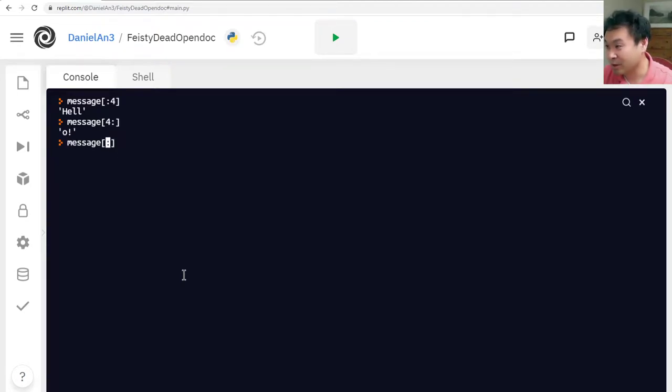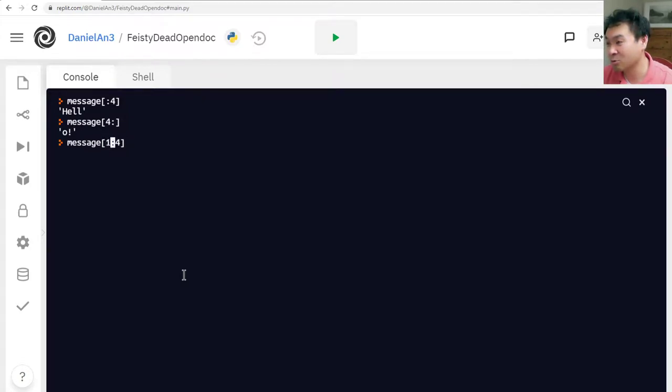Oh, by the way, I just did something. If you press the up arrow, it gives you the last thing you typed. So you can save time. If you go up and down, it shows you what you typed before, so you can save time typing.